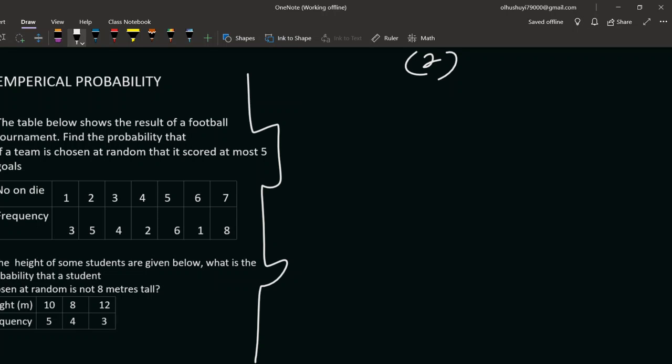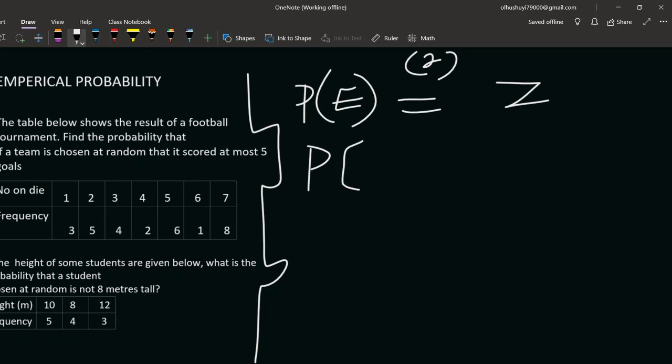Now, note something. If the probability that something occurs, let's say we use E, just like I used the other time, is equal to Z, then the probability that it will not occur, that is the probability of E prime, will be 1 minus the probability that it will occur.